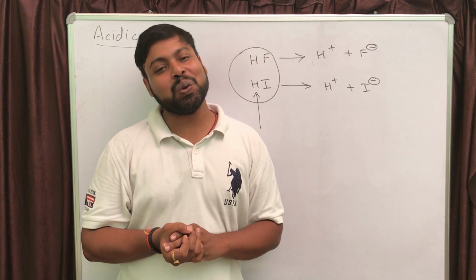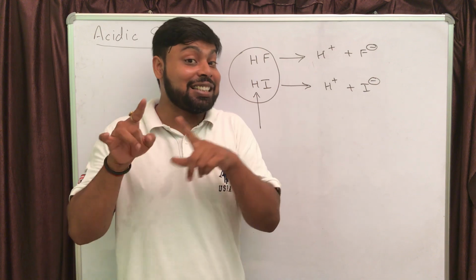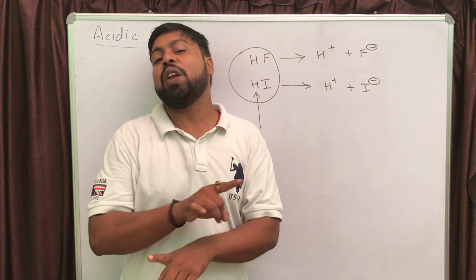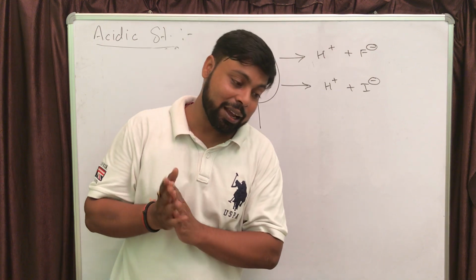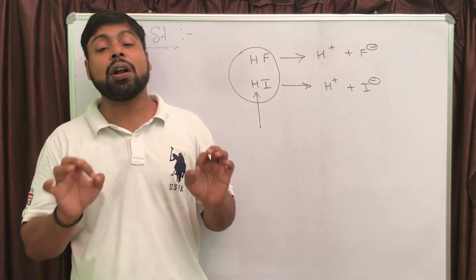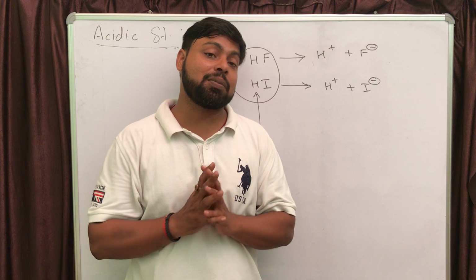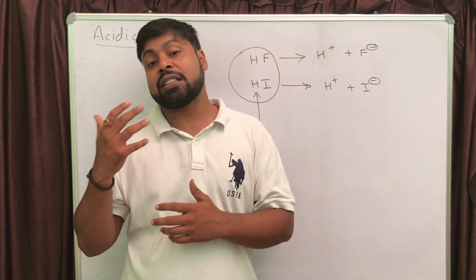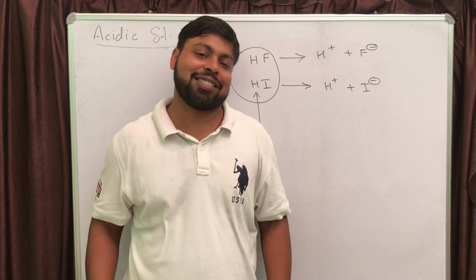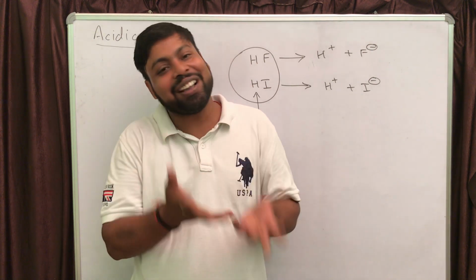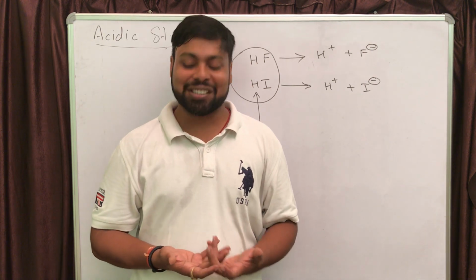So I can conclude that stronger is the acid, lesser is the stability. I'm not talking about the conjugate base. Again, I am repeating it: stronger is the acid, lesser is the stability. And if weaker is the acid, there will be more stability.